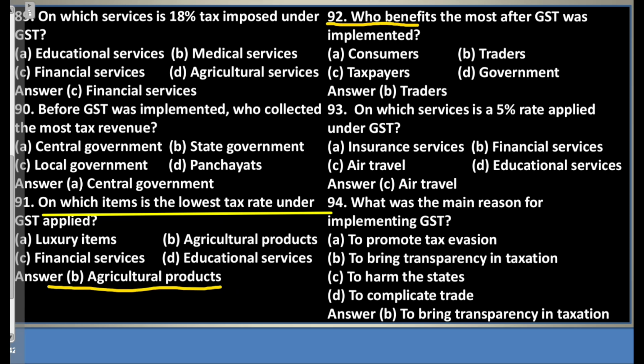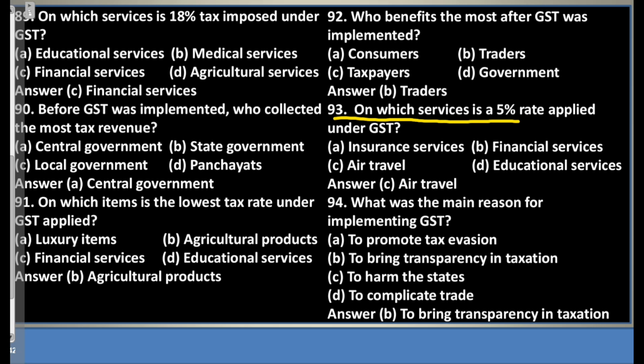Question 92. Who benefits the most after GST was implemented? A. Consumers. B. Traders. C. Taxpayers. D. Government. Answer B. Traders. Question 93. On which services is a 5% rate applied under GST? A. Insurance services. B. Financial services. C. Air travel. D. Educational services. Answer C. Air travel.